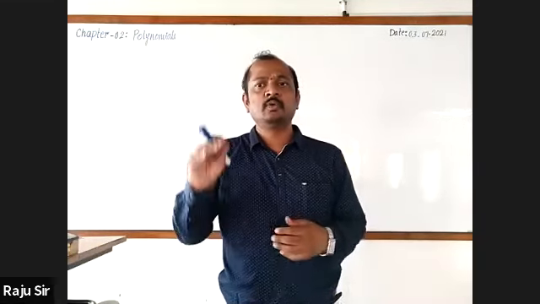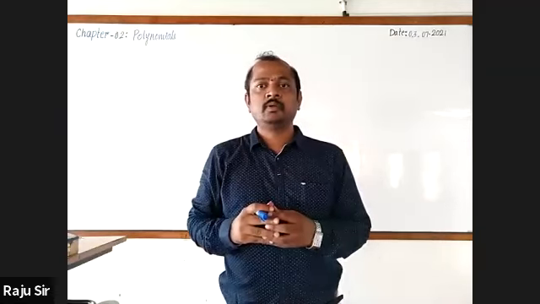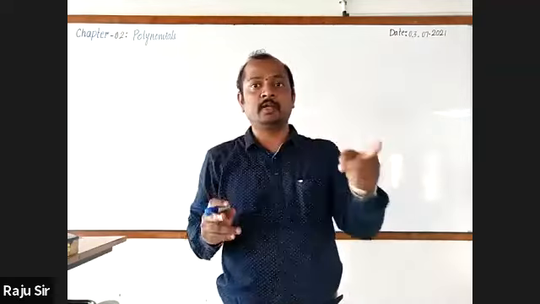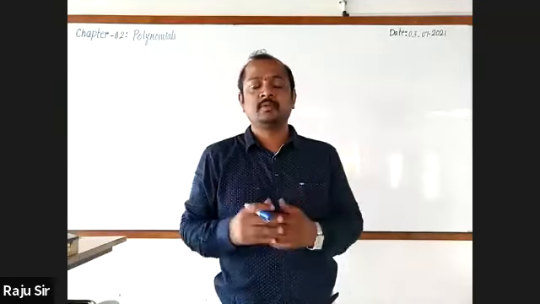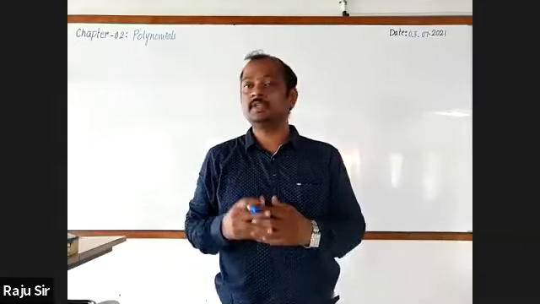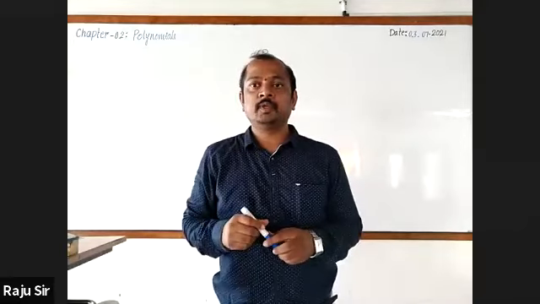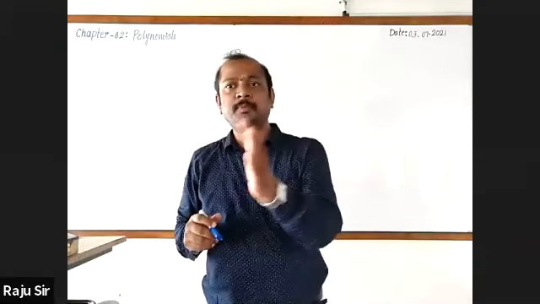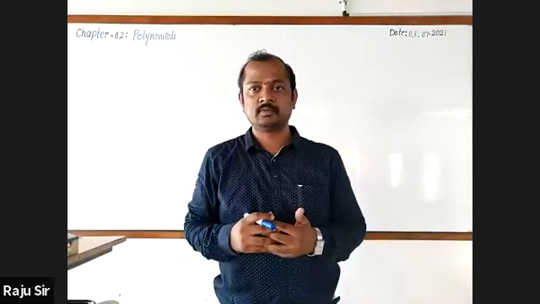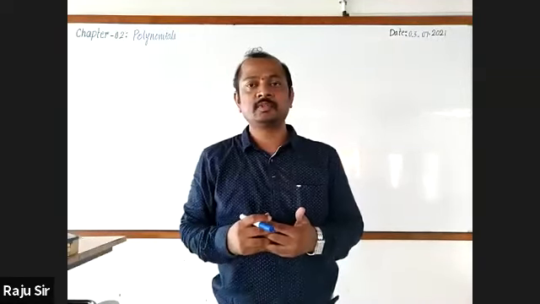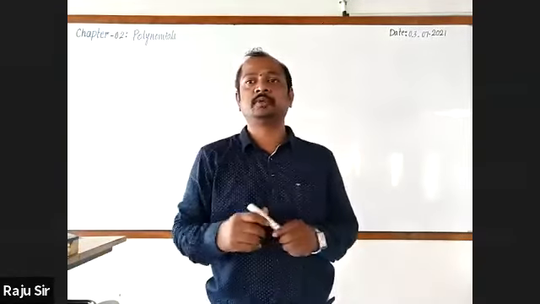Yes, students, what do you say about the value of the variable which makes the value of the polynomial 0? Zero of a polynomial. Whether any constant polynomial has 0? Zero polynomial. Wait.